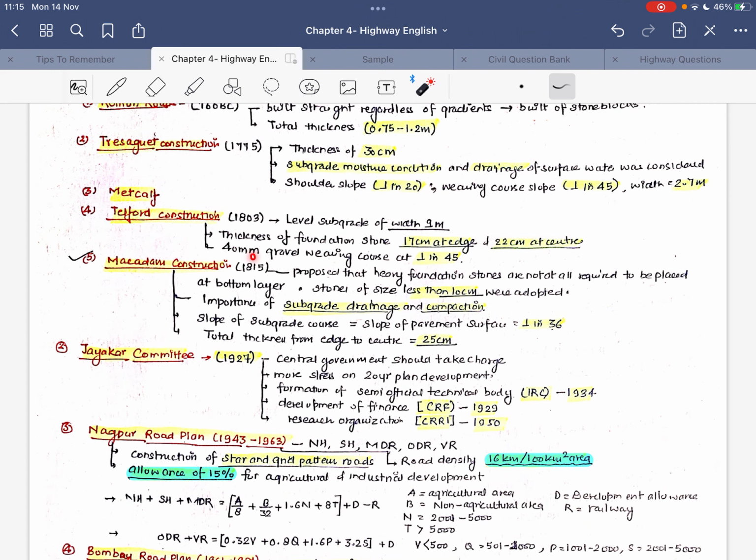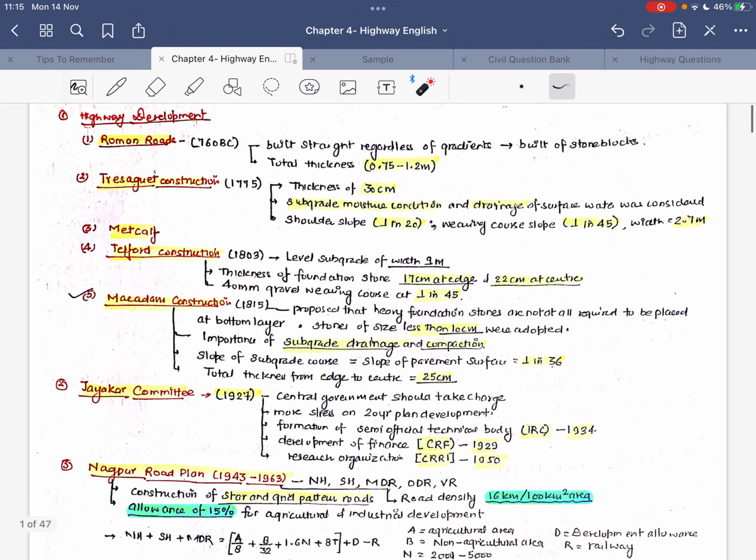Okay, there was a 40 mm gravel bearing course laid at a slope of 1 in 45. The next important one is the macadam construction, which is the most important among all five, and questions are basically asked from it. The two major parameters considered under the macadam construction were subgrade drainage and compaction. These two parameters are asked in examinations, what Macadam considered in his construction procedures.